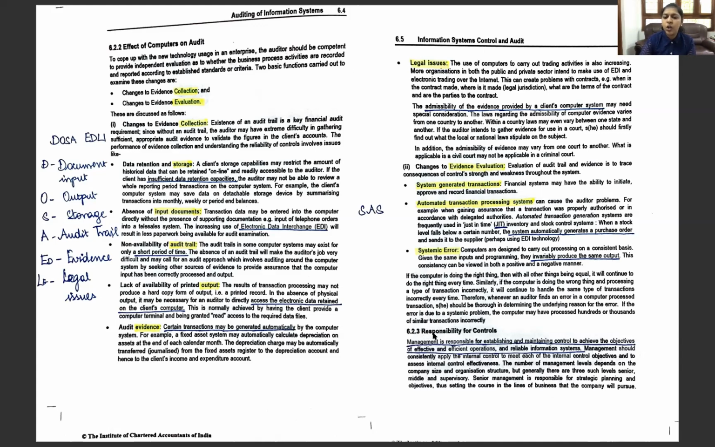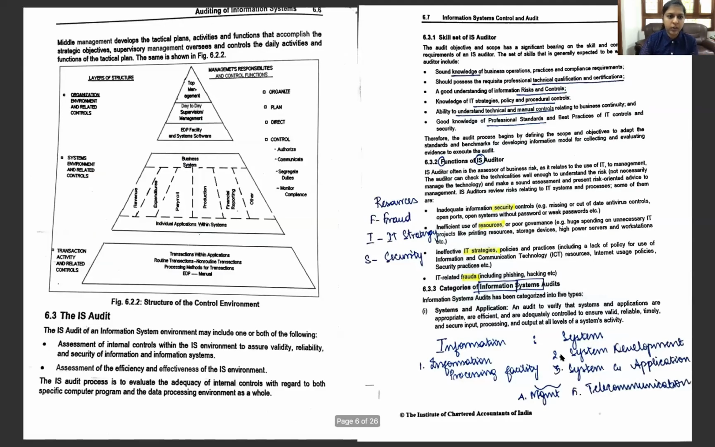Okay, next is a responsibility for controls. Who has the responsibility for control? Responsibility for auditing lies with the auditor, but the responsibility for establishing and maintaining control lies with the management. Let us read it. Management is responsible for establishing and maintaining control to achieve the objectives of effectiveness, efficiency, and reliable information system. This we have seen in the objectives. But moving on to the next. Here we have the skill set required by an information system auditor.